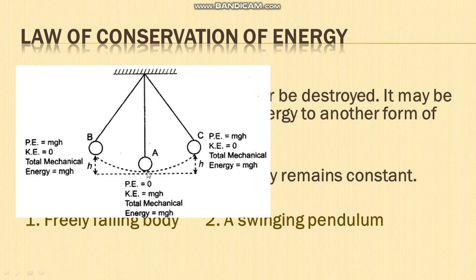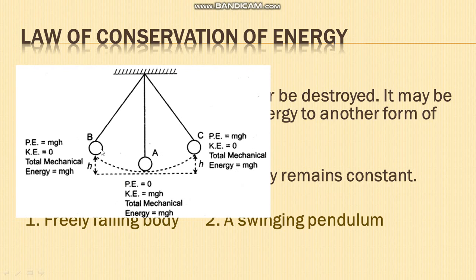As it moves from A to C, h goes on increasing and kinetic energy goes on decreasing. At C, potential energy becomes maximum and kinetic energy becomes minimum. Again the sum of potential energy and kinetic energy is mgh.